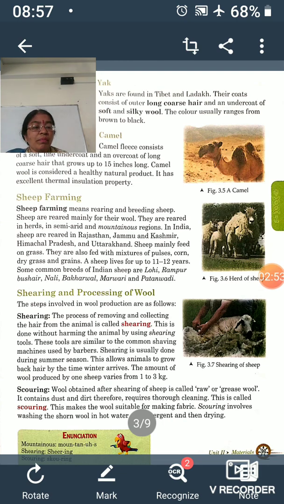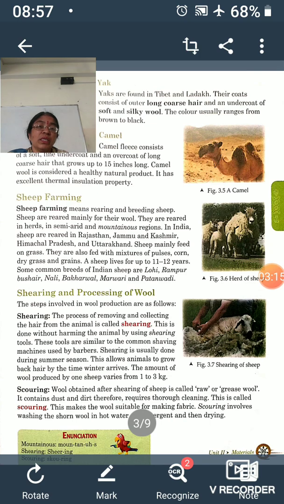Now, how is sheep farming done? Not only sheep, but other animals also are reared for getting wool. There are different species of sheep found. There are different breeds also. Breeds means some special, different species.